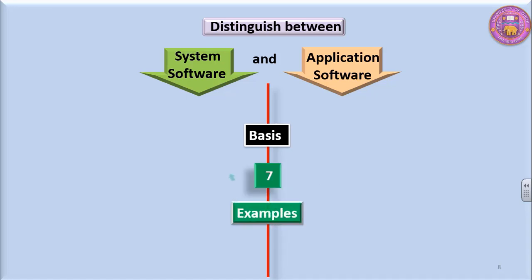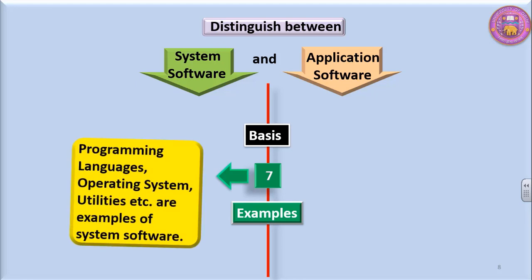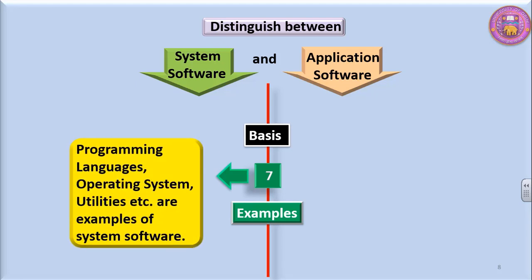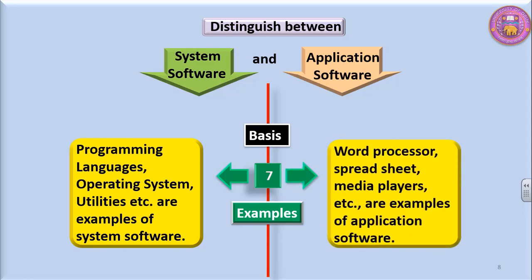Let's look at the examples. Programming languages, operating systems, utilities, etc. These are all examples of system software. Word processor, spreadsheet program, media players, etc. These are the examples of application software. So these are some of the differences between system software and application software.